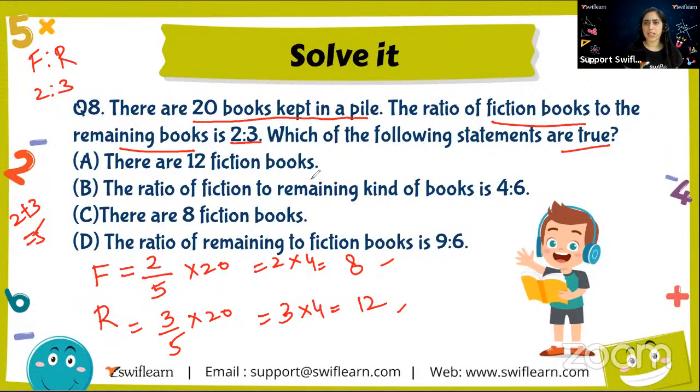So the first part says fiction books are 12. Is it true? No. False. The remaining were 12. The fiction are 8. So I got the first answer false. Moving on to the second one.